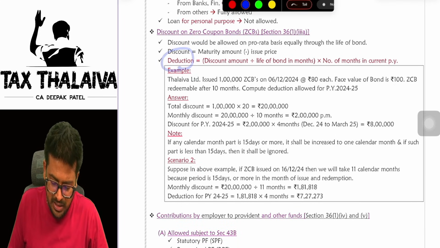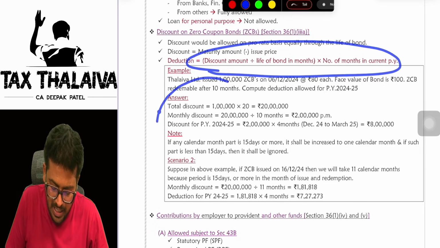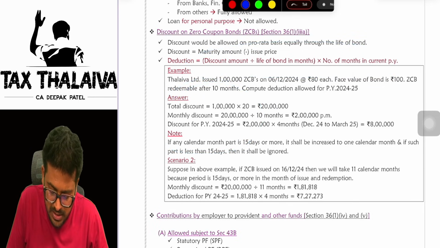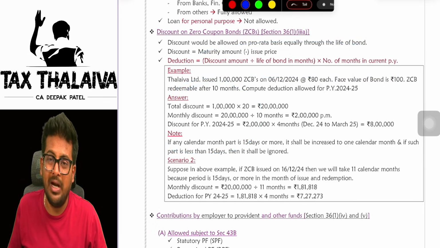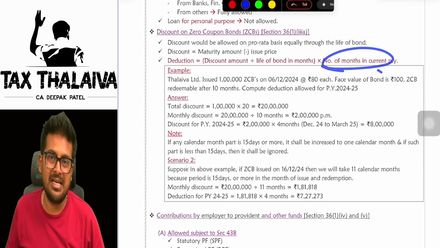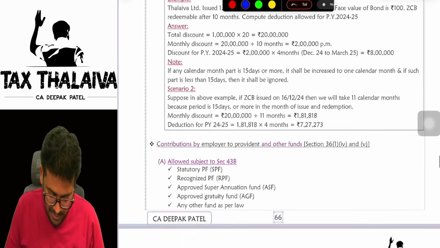How to calculate the deduction, sir? Deduction is very simple. There is a very simple formula, and I've given an example also. You can have a look. Discount amount divided by life of the bond in months, into number of months in the current previous year. If you do that, you will get it.